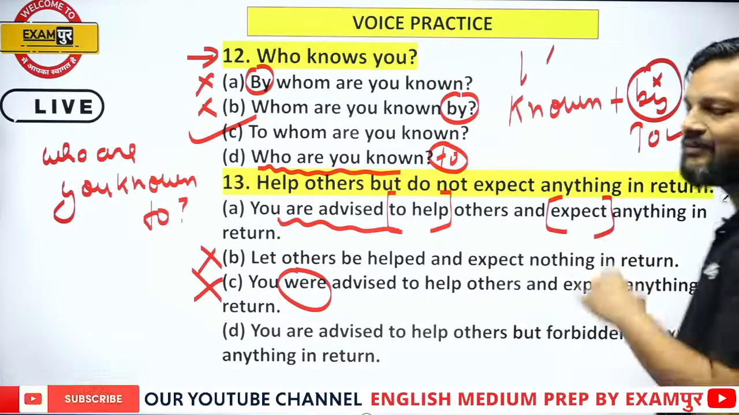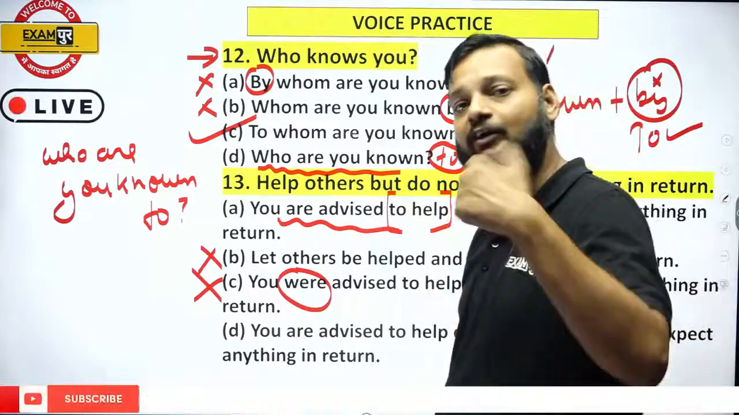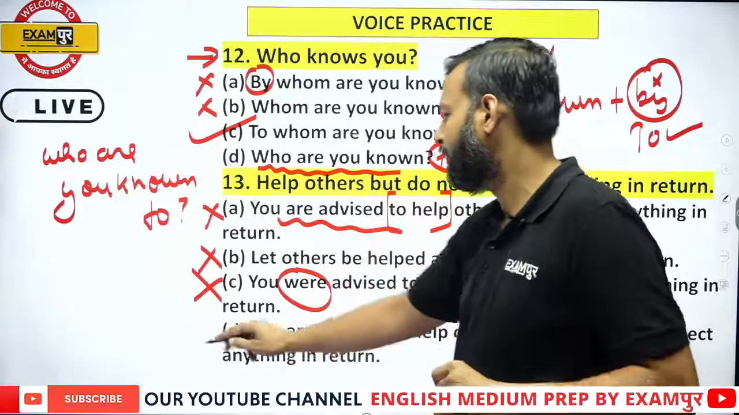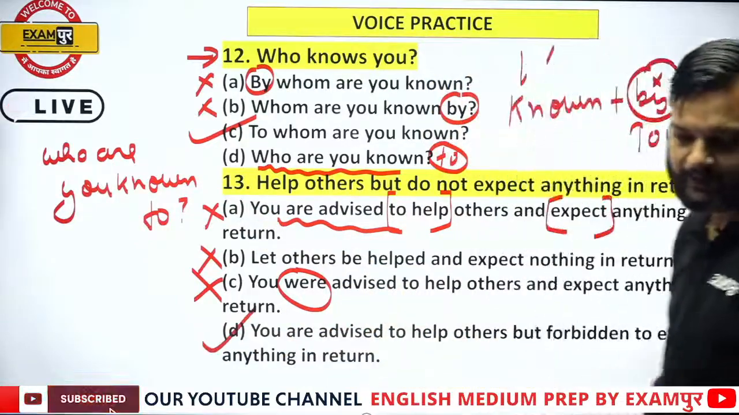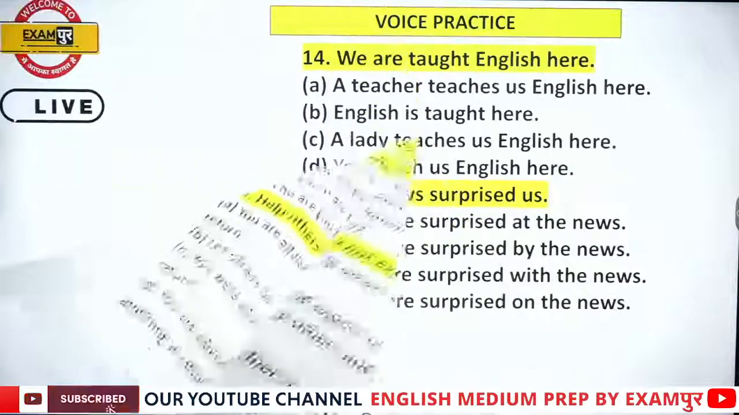In the first sentence we are saying that you are advised to help and expect, like you need to expect. So this sentence has the wrong meaning. The correct answer is option D. Okay, now the next one.